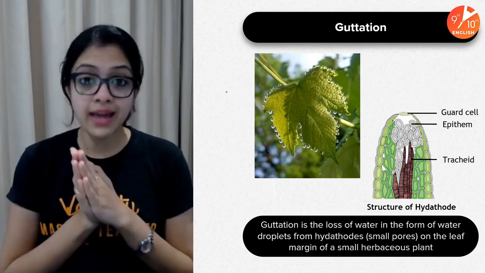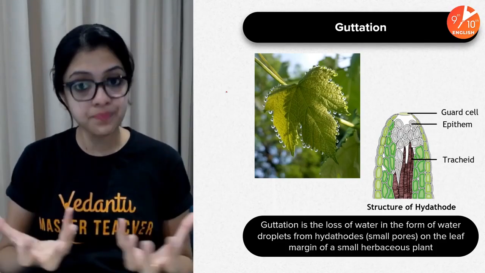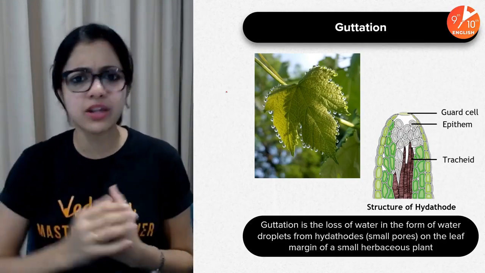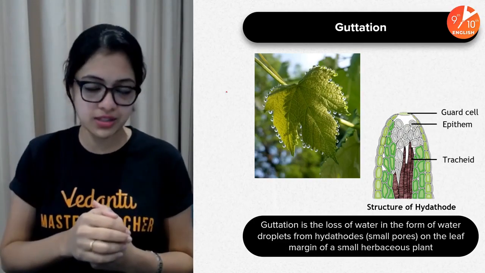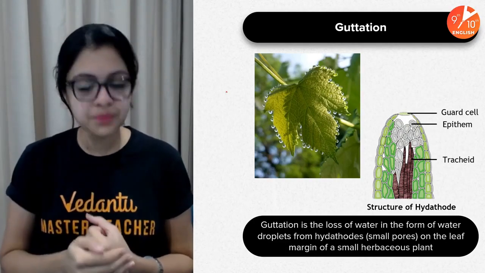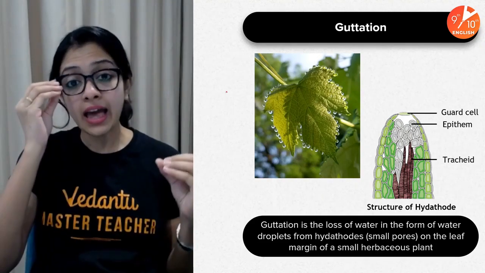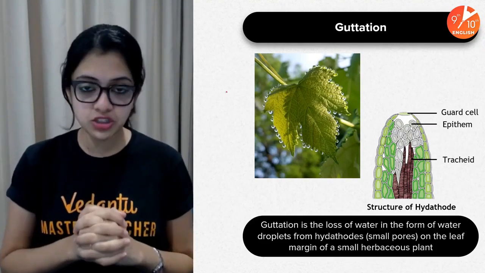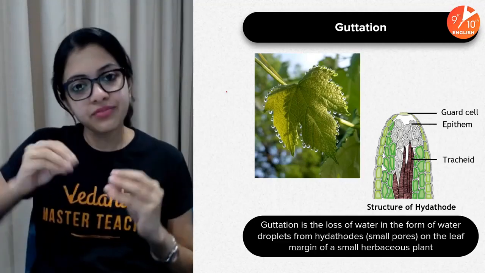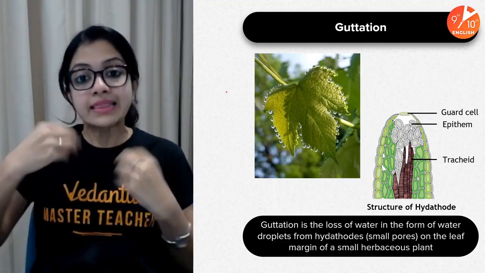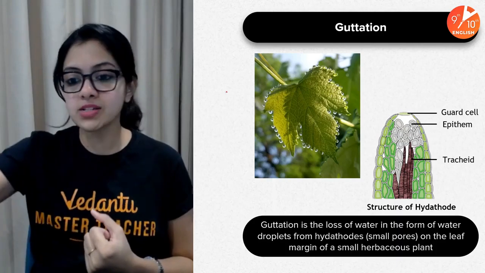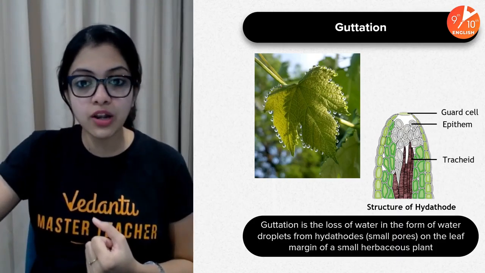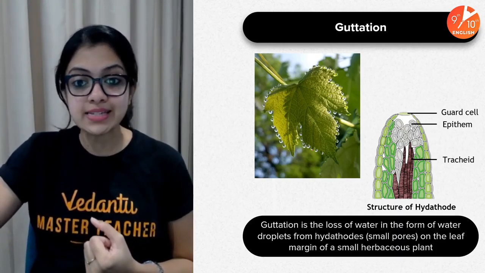So what happens if there is excess of water at night and transpiration cannot happen? There has to be an alternative for this. To get rid of the excess water, some plants, especially smaller plants, make use of a process called guttation, which is an alternative route. Instead of losing water through the stomata, they lose the excess water through openings called hydathodes, which are found along leaf margins, as you can see here.